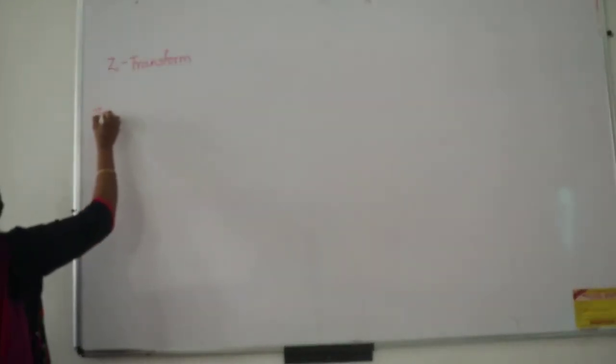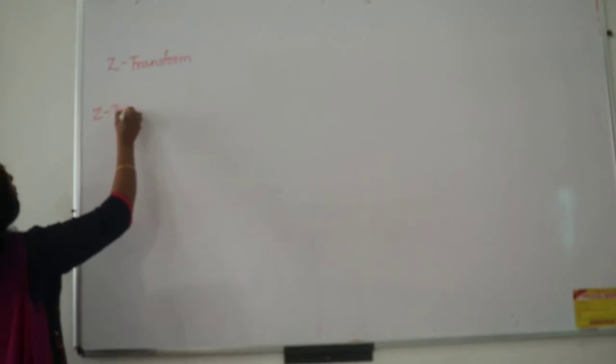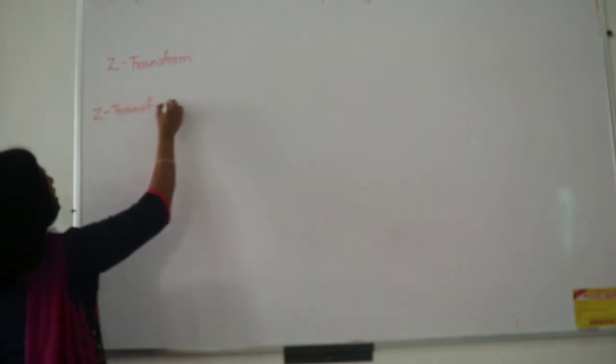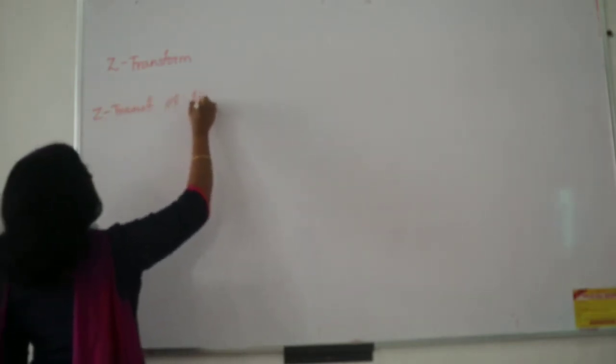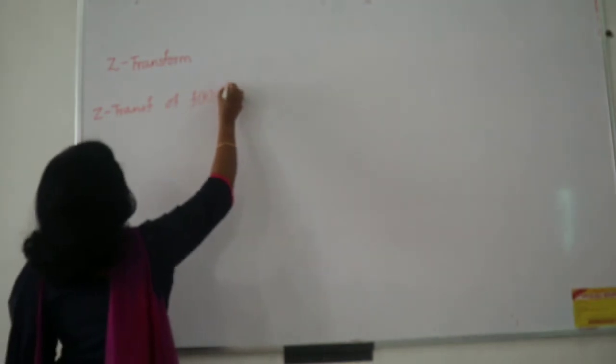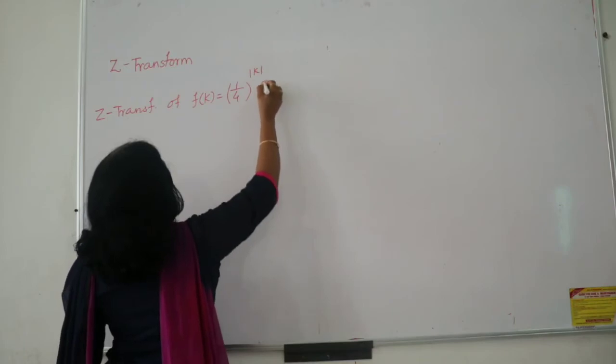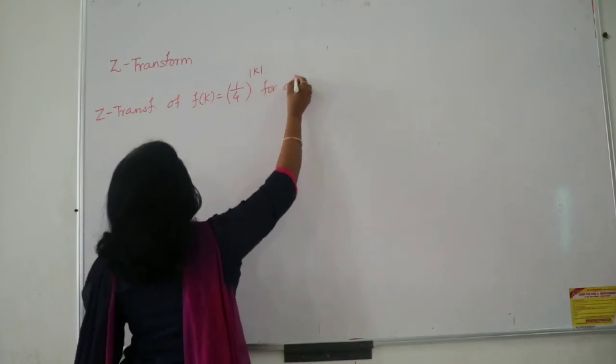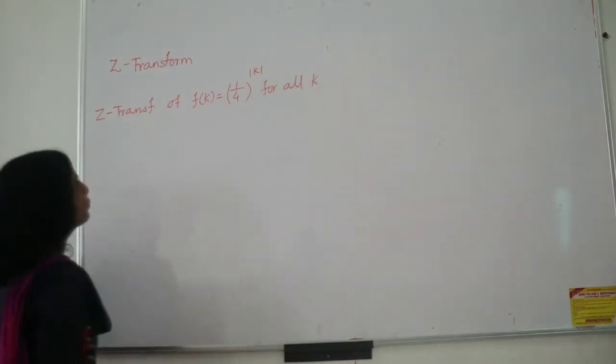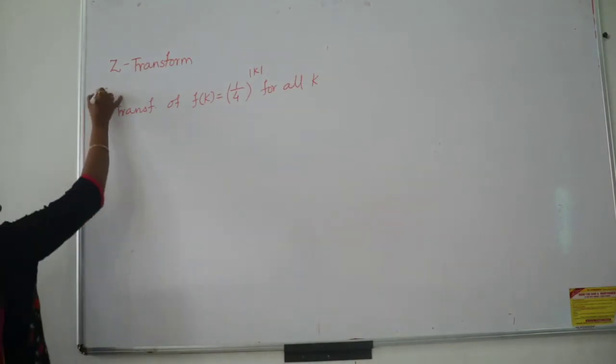So find the Z transform of this sequence. F of k is equal to 1 upon 4 raised to mod k, and this is mentioned for all k.